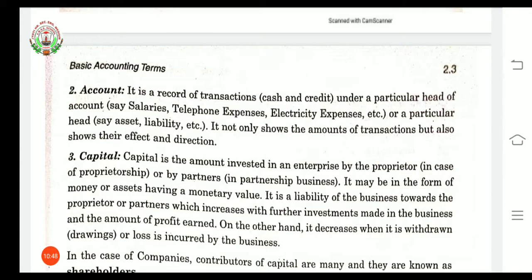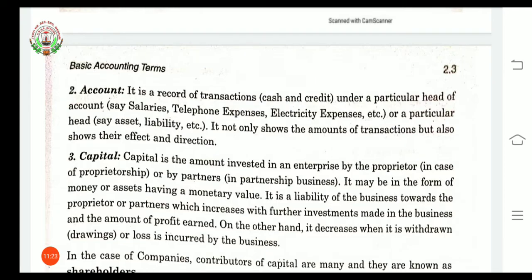It can be for assets or liabilities. For assets, various accounts are there like cash, machinery, building, vehicle. And for liabilities, we have creditors, capital, bills payable, like this. When a transaction is recorded under a particular head, these accounts will be maintained.